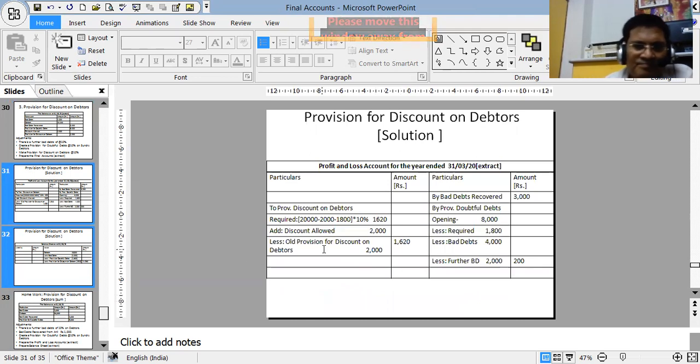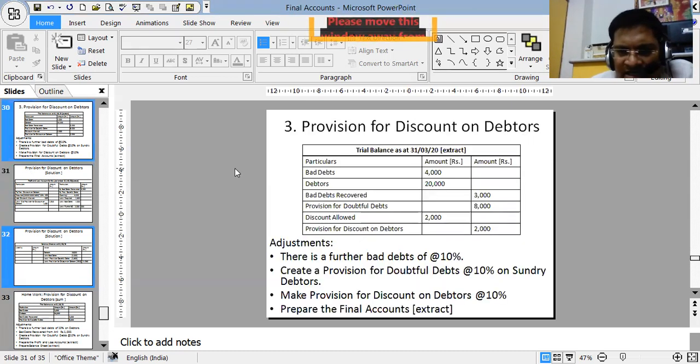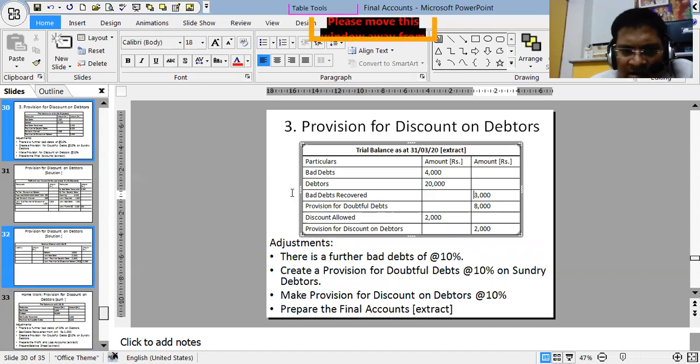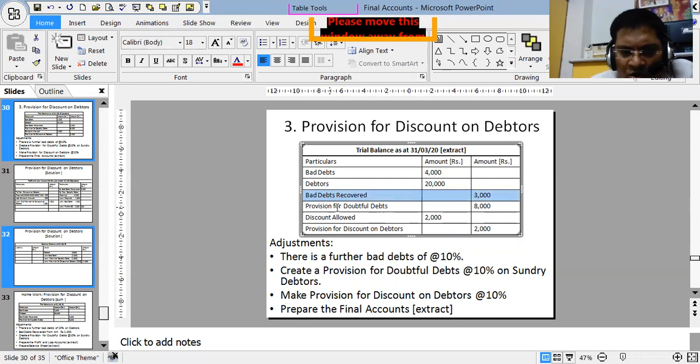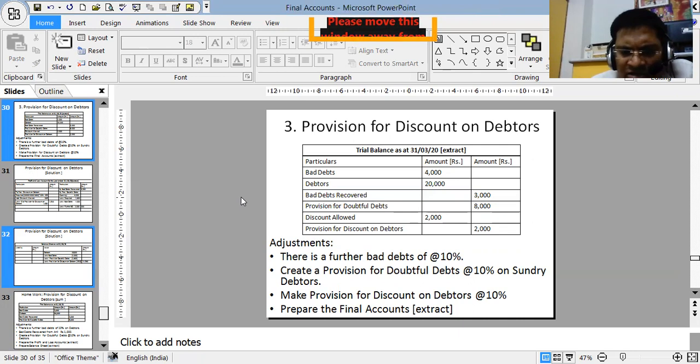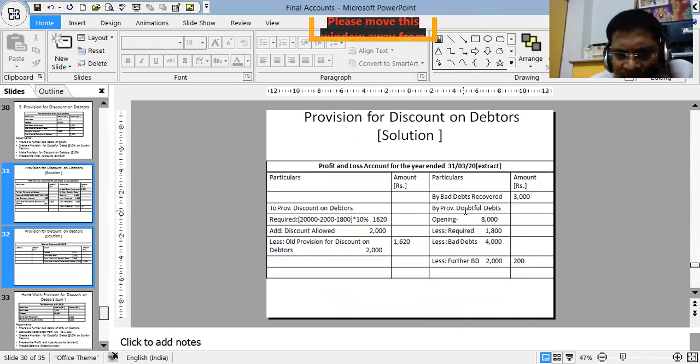So see, as I was telling you in the last video also, we can write over here "by", so this one too is okay. By bad debts recovered 3000. As we see, this one 3000 we have recovered. This part we have done. Then we have the old provision written over here, 8000. So we can write this old provision over here as by provision for bad debts, opening or old provision, 8000.